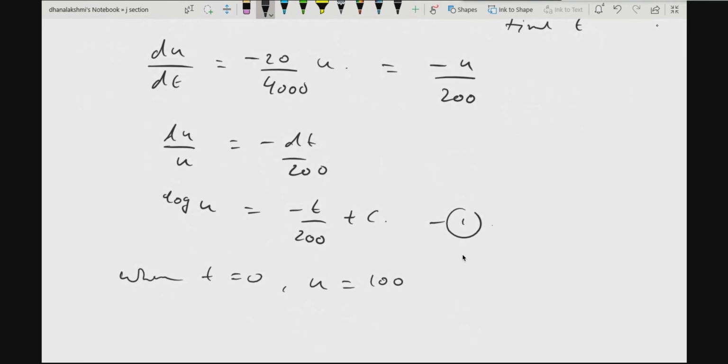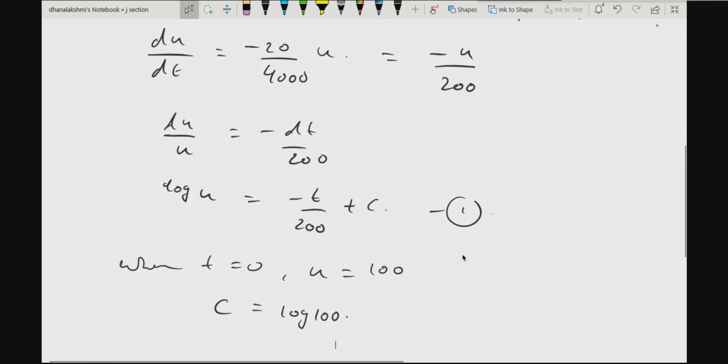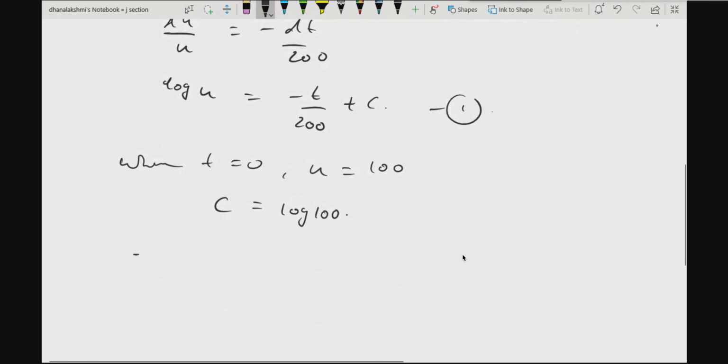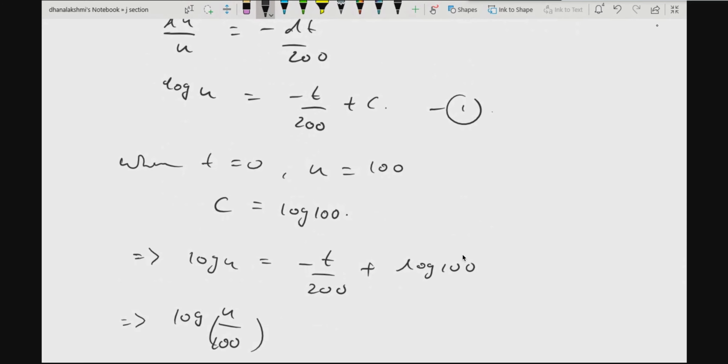T is equal to 0, the first part will be gone, so C will be equal to log of 100. When you substitute, you will get log u is equal to minus t by 200 plus log 100. If you further simplify it, you will get log of u by 100 is equal to minus t by 200.